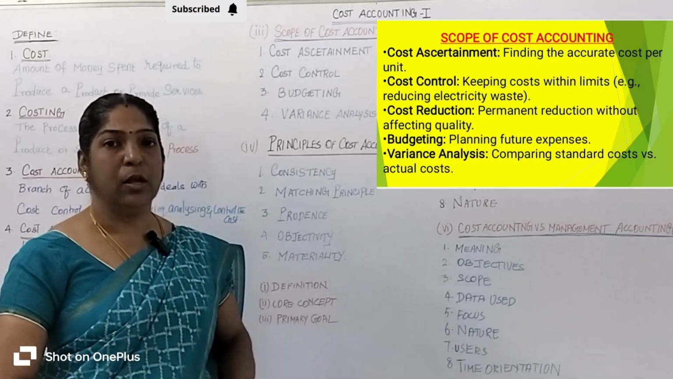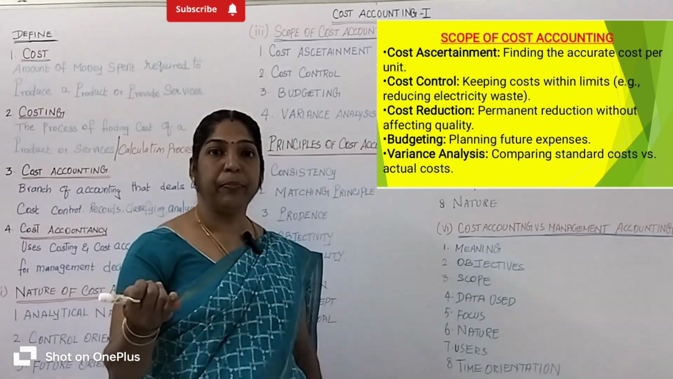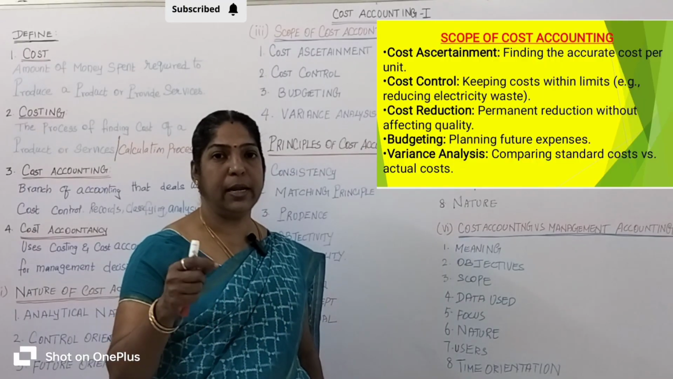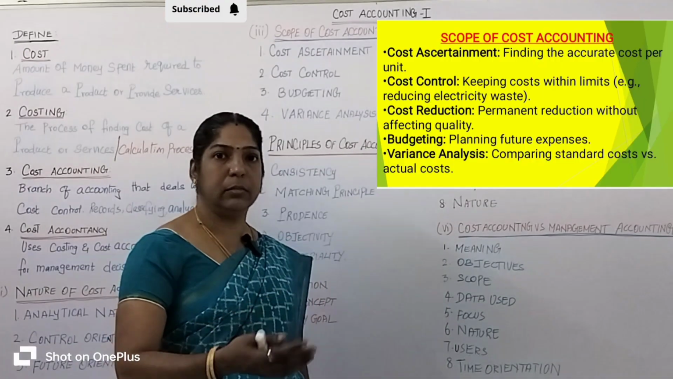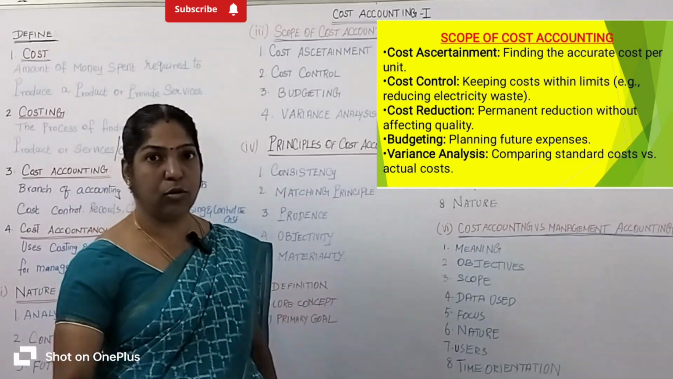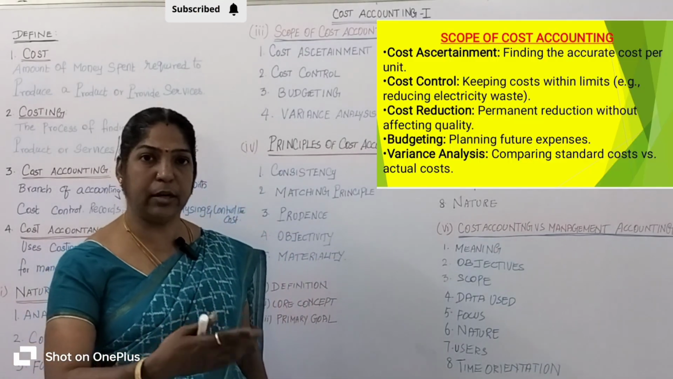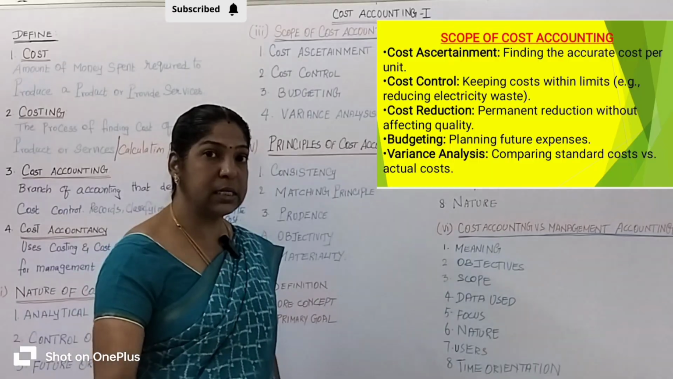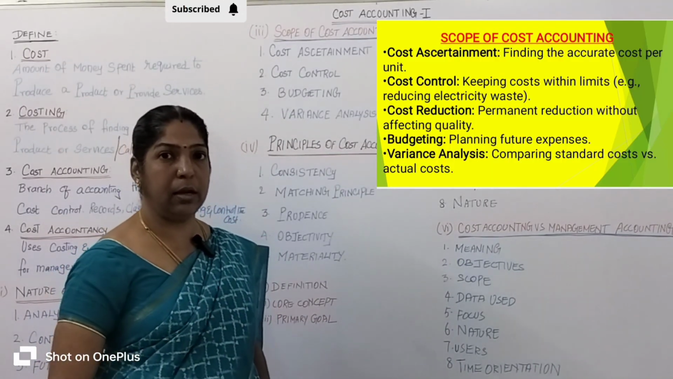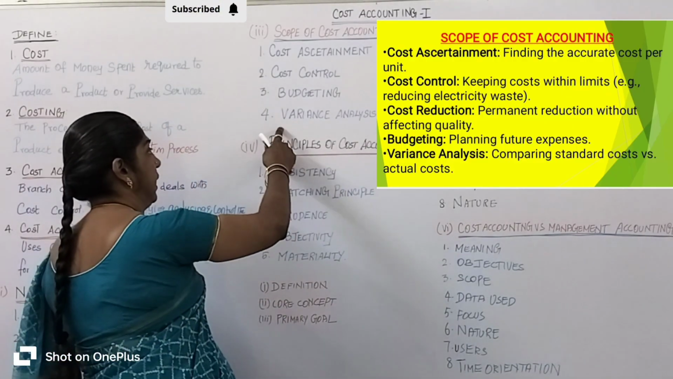Let's come to variance analysis. What is meant by variance analysis? In cost accounting, the difference between the standard cost and the actual cost is called variance. For example, a company fixes the electricity cost at 5,000 rupees as the standard cost, and the actual cost of the electricity expenses is 7,000 rupees. What is the difference between the standard cost and the actual cost? 2,000 rupees. That difference, 2,000 rupees, is called variance.